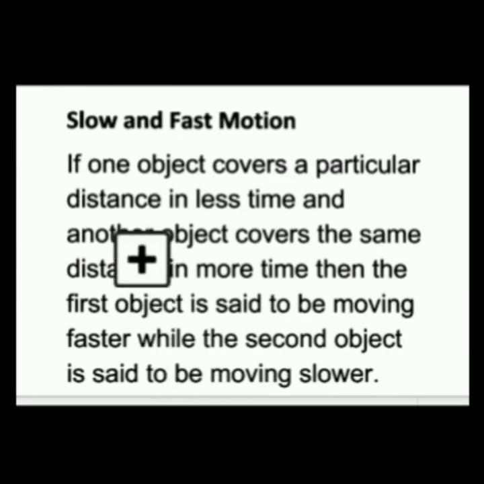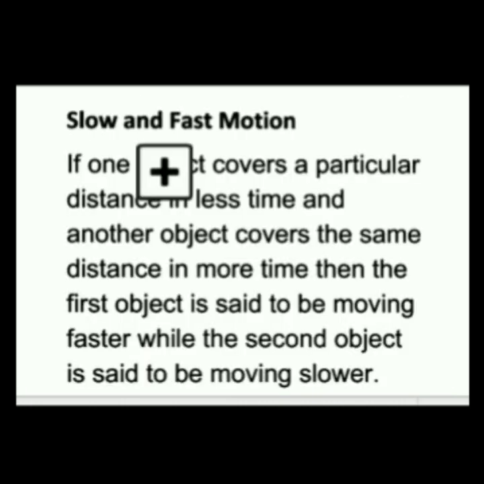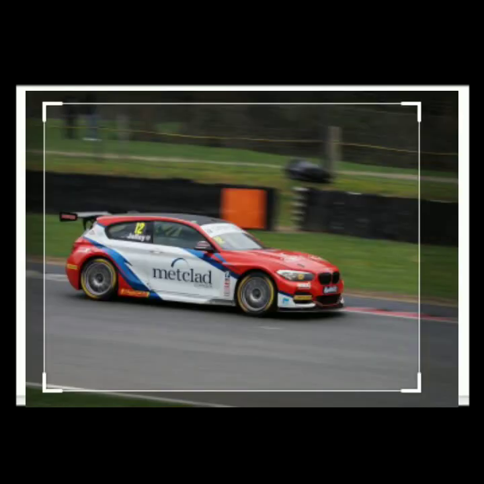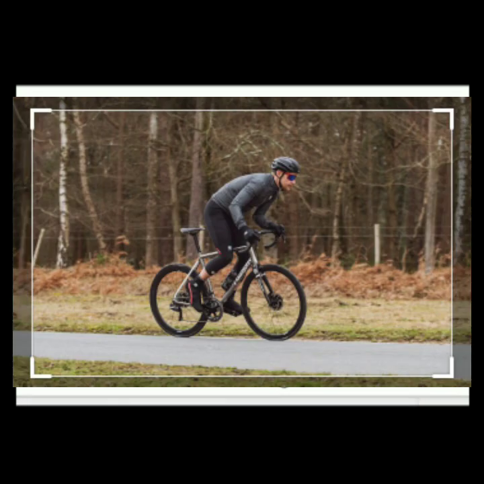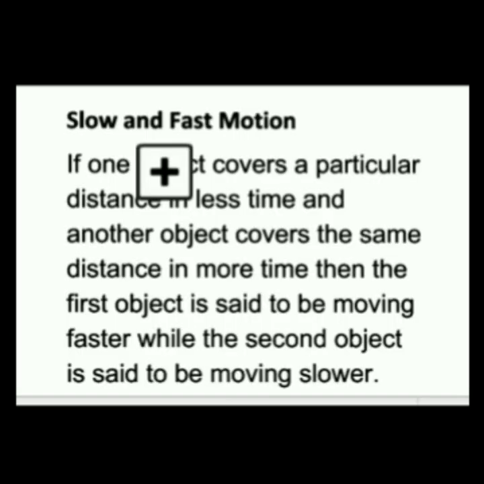Now students, around you can see different objects moving, but their rates of motion are different. For example, an aeroplane moves faster than a car, and a car moves faster than a bicycle. So here comes the slow and fast motion. That is the rate of motion.